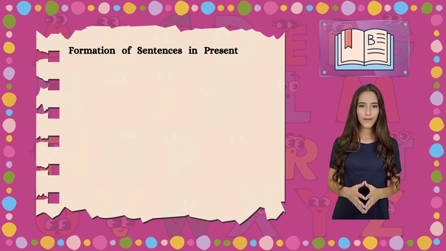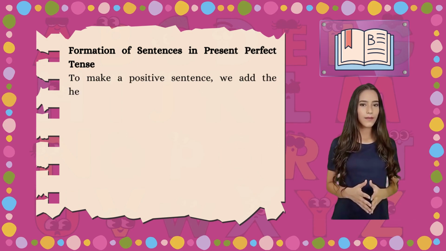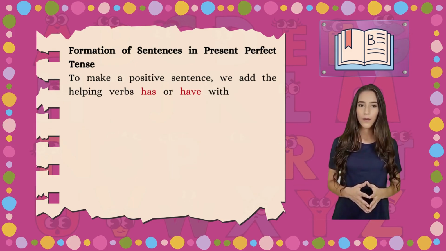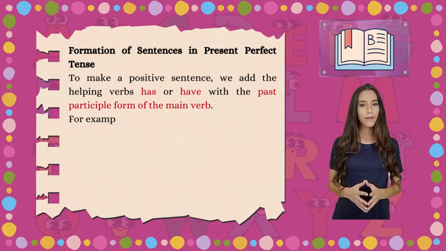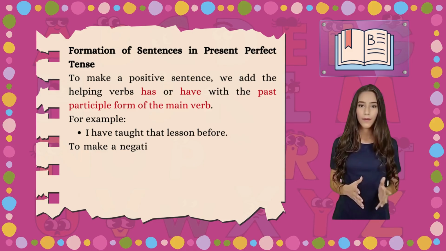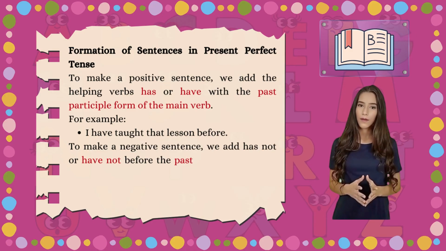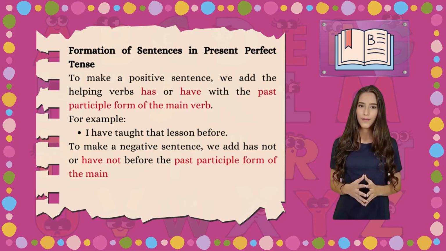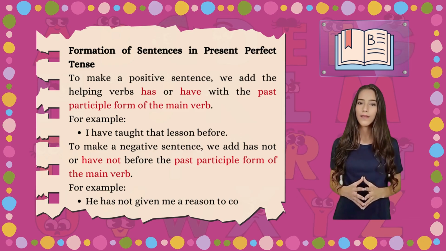Formation of sentences in present perfect tense. To make a positive sentence, we add the helping verbs has or have with the past participle form of the main verb. For example, I have taught that lesson before. To make a negative sentence, we add has not or have not before the past participle form of the main verb. For example, he has not given me a reason to complain.